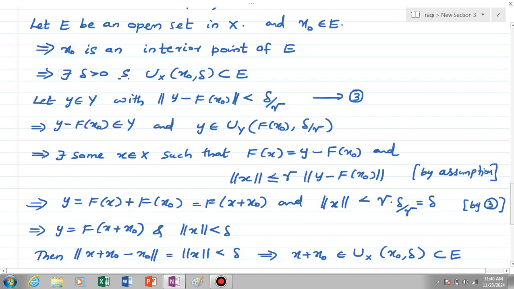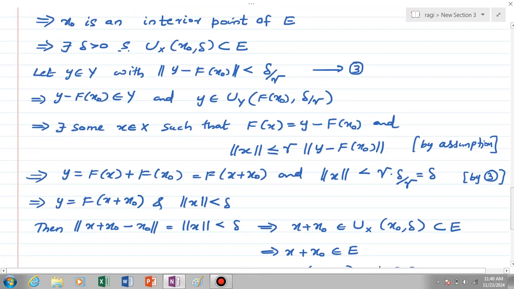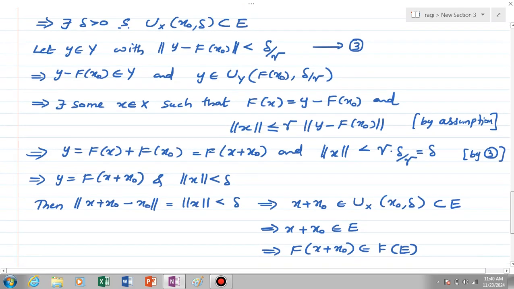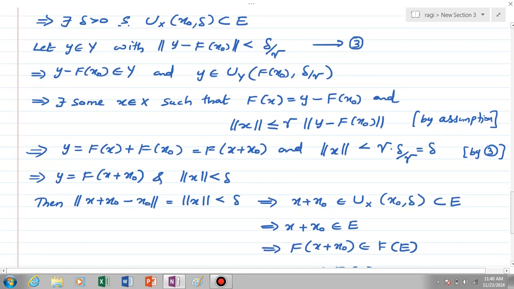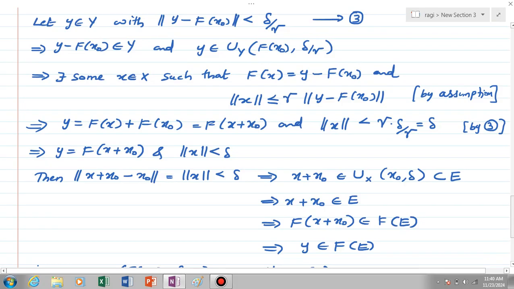Okay, but x plus x0 is an element of E because norm of x plus x0 minus x0, which is equal to norm x, is less than delta, which implies x plus x0 is an element of Ux of x0, delta, which is clearly a subset of E by our assumption. This means that x plus x0 is an element of E. So f of x plus x0 is an element of f of E, right? So this means that y is equal to f of x plus x0. So y is an element of f of E.